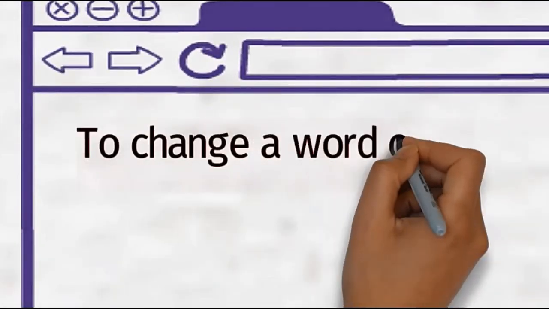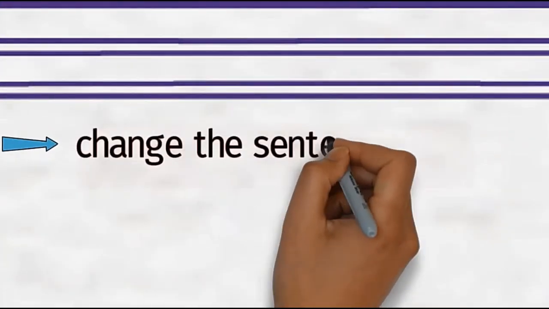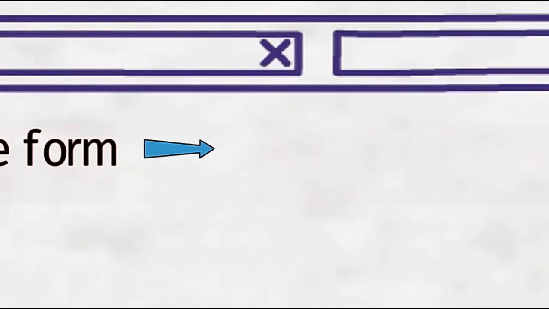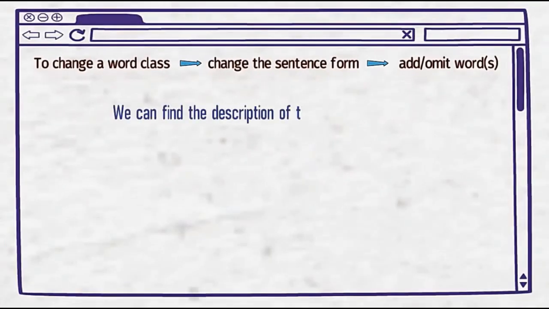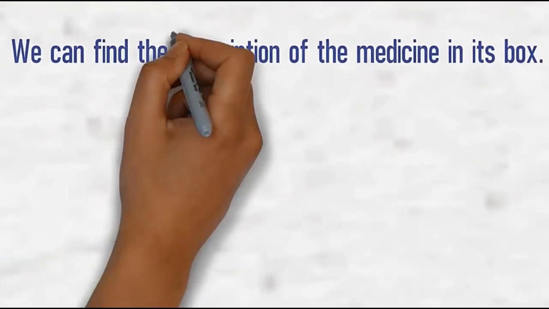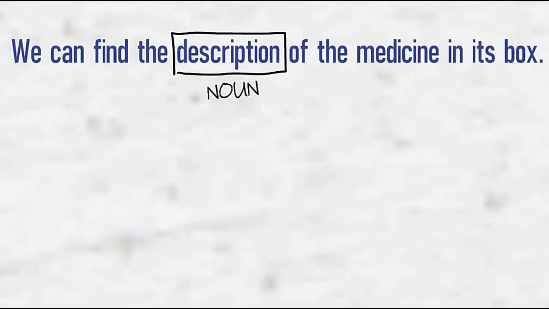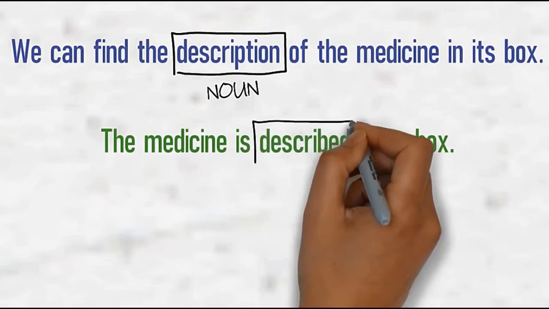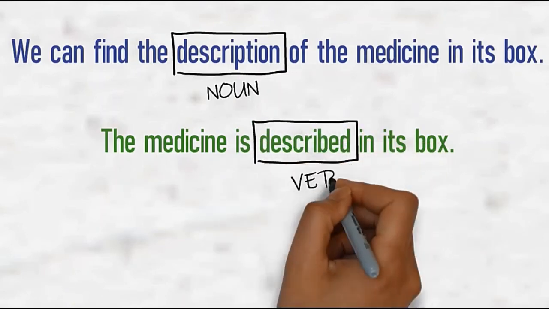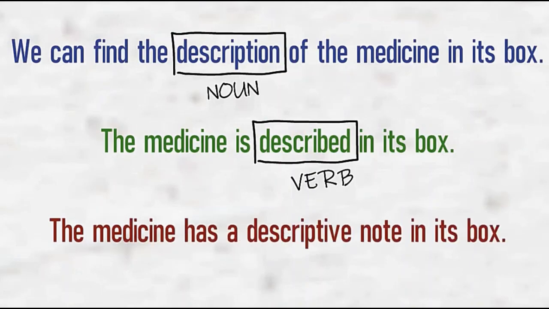Please keep in mind that changing the word class requires you to change the sentence form and even to add or omit words in the original sentence. In this example, my focus is on the noun description. If I change it into its verb, it's gonna be like this. And into its adjective form, it becomes like this.